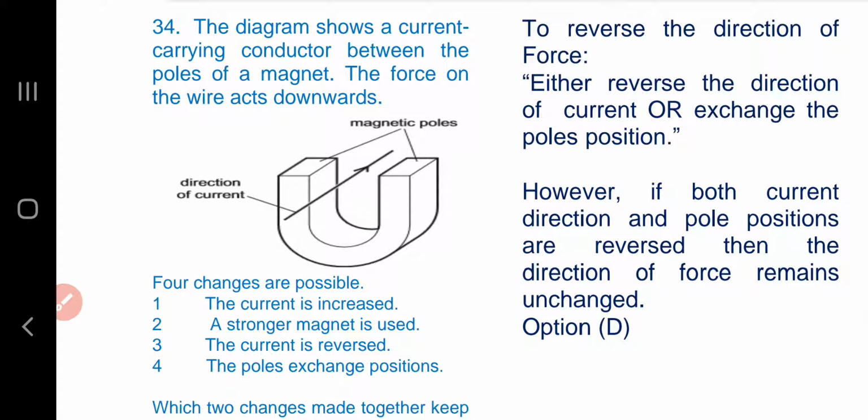Okay, we know that to reverse the direction of the force, either we have to reverse the direction of current or we have to exchange the poles' positions. However, if both current direction as well as pole positions are reversed, then the direction of force remains unchanged. Option D is the answer.